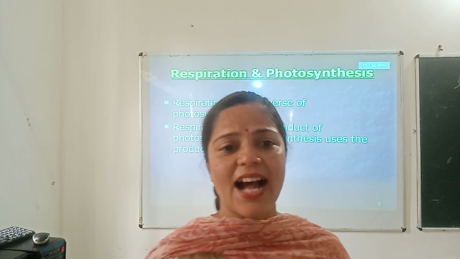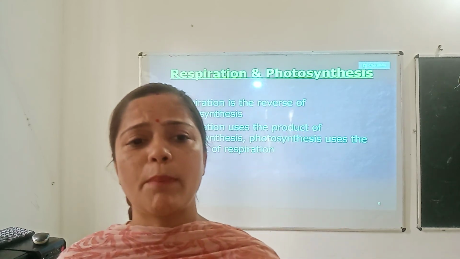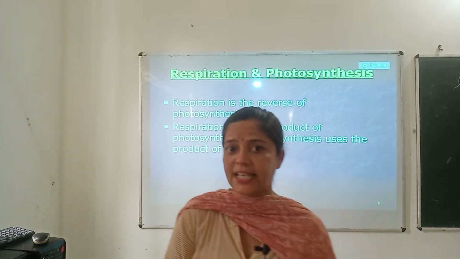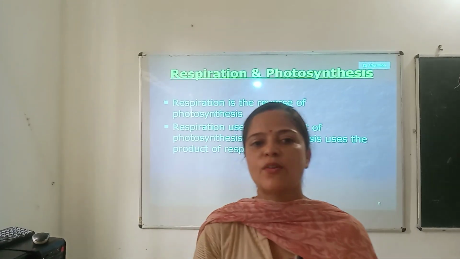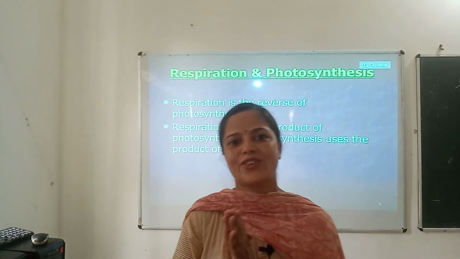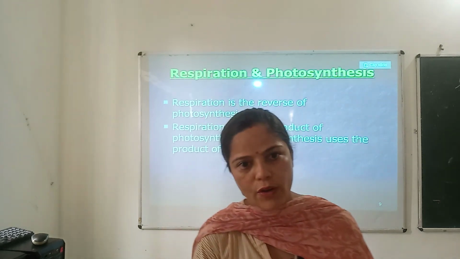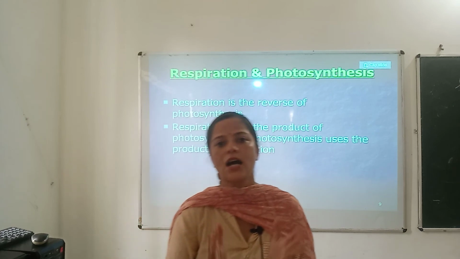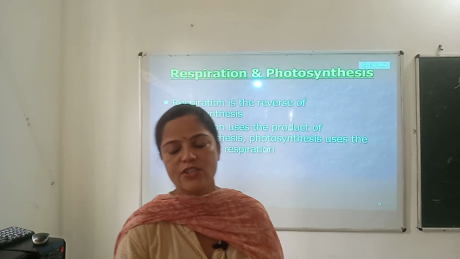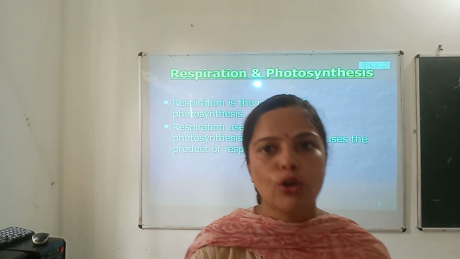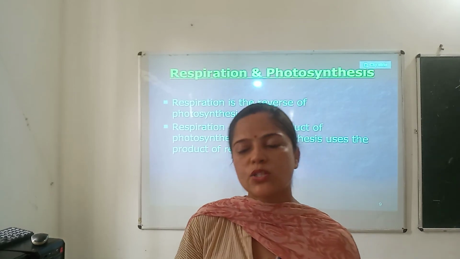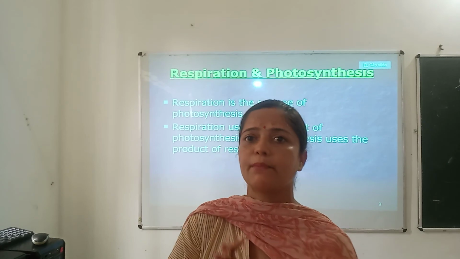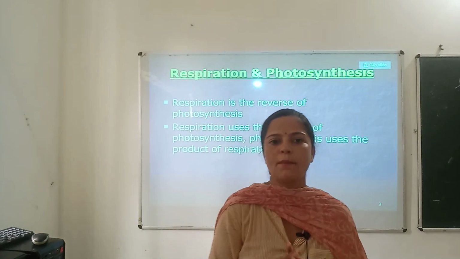We have learned that all green plants prepare their own food by the process known as photosynthesis, in which carbon dioxide and water combine in the presence of sunlight and chlorophyll to form glucose. This process occurs in the mesophyll cells of the leaves that contain chlorophyll. Carbon dioxide plus water, in the presence of sunlight and chlorophyll, gives glucose plus oxygen plus water.